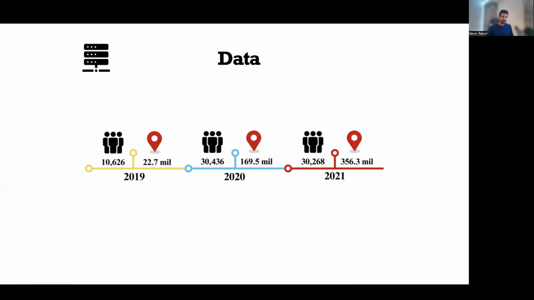2020, and 2021. We have 10,000 users in 2019 producing 22.7 million GPS points, whereas in 2020 we have 30,000 users producing 169 million GPS points. For 2021, we have a similar number of users, but it generated much more data compared to 2020. It is 356 million now. So you can see that the company recording this data is also focusing on selecting users that produce more data and apps that record more data. Therefore, this variation in the data can create problems when you are trying to do some sort of longitudinal